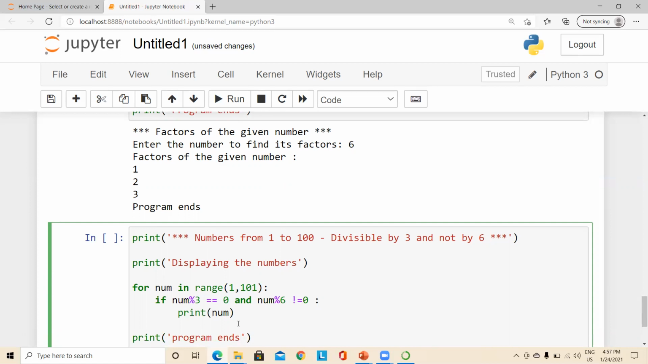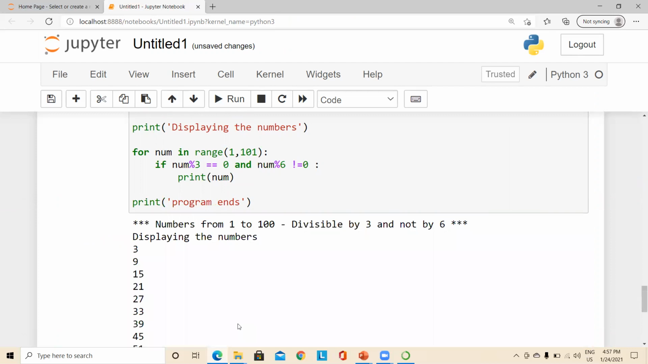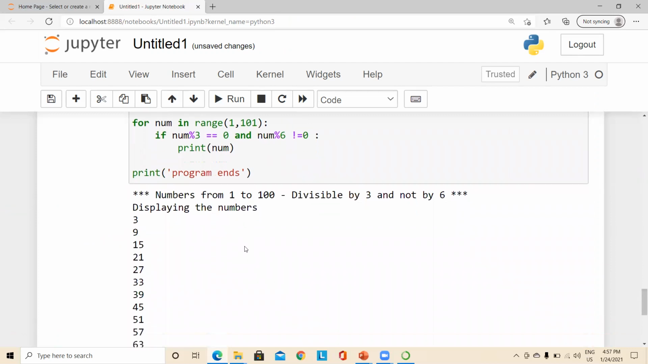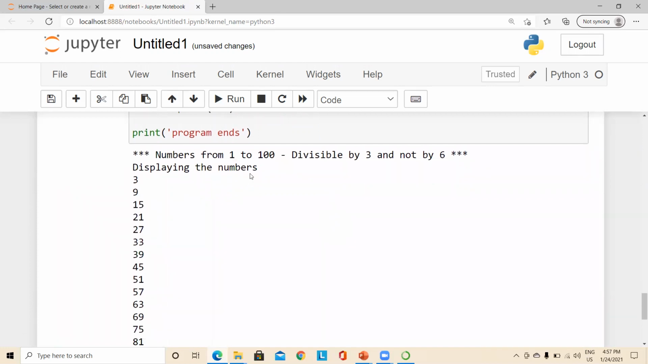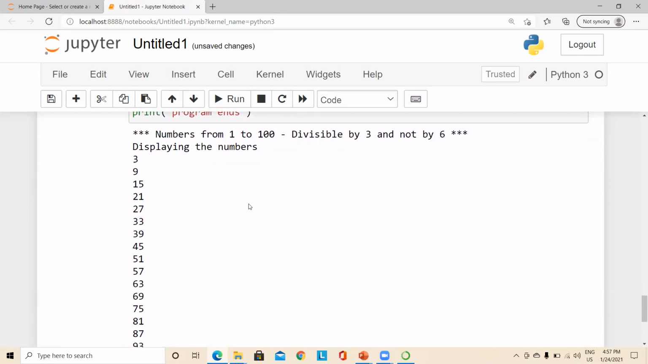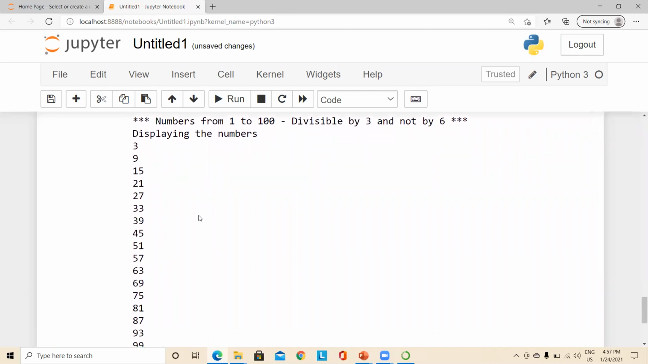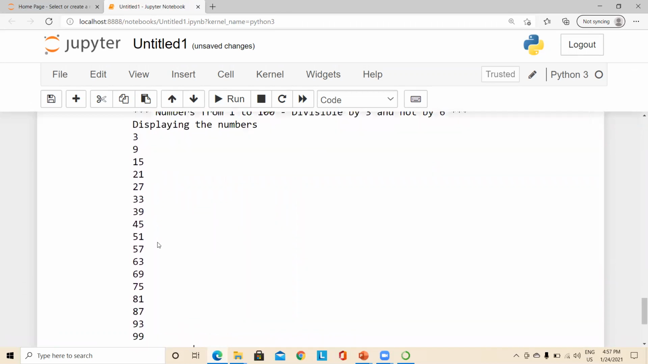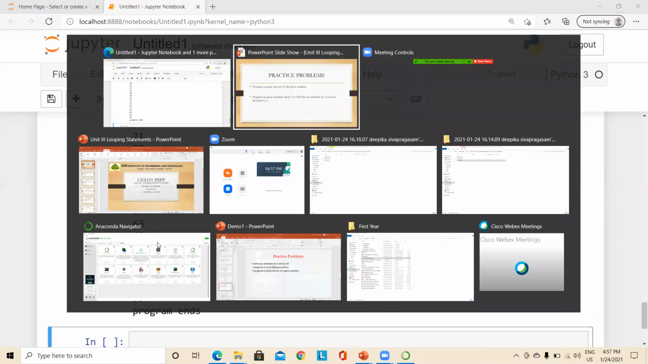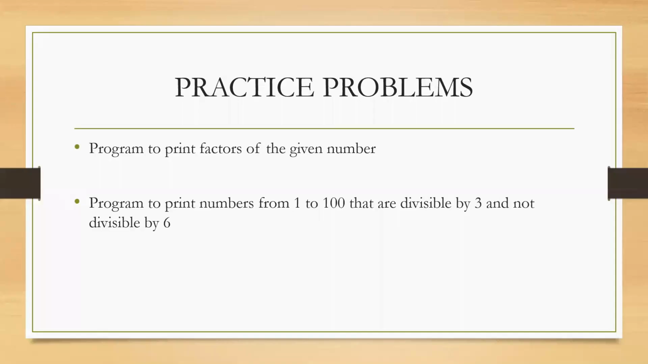So let us execute and see what output we are getting. So here the message is displayed here, and after that we are displaying the number satisfying the given condition. So you could see the numbers here which are divisible by 3 but not divisible by 6. So that is how for loop can be used, along with the sequence objects, or it can be used with a range function.